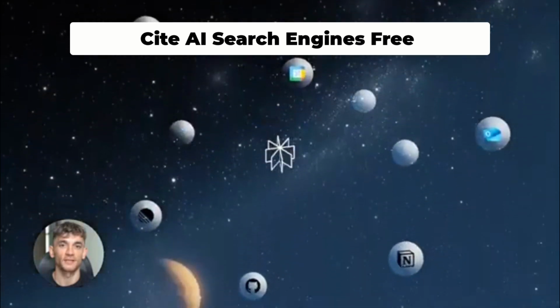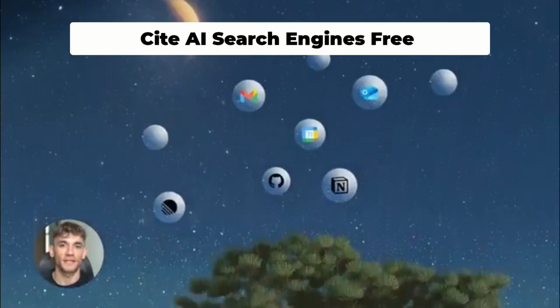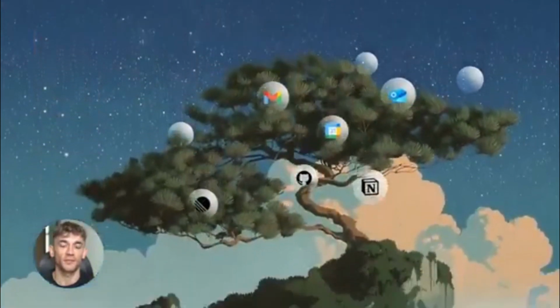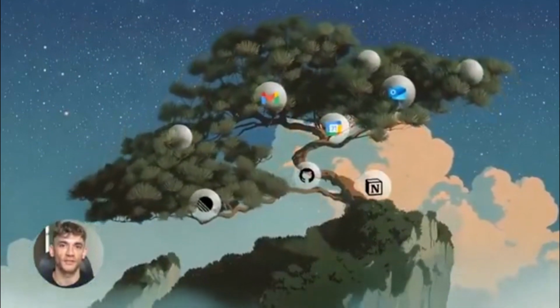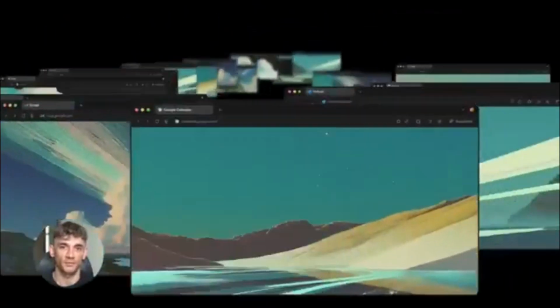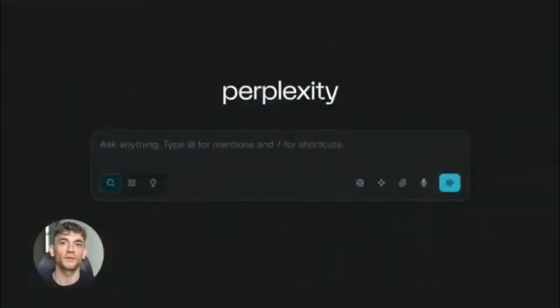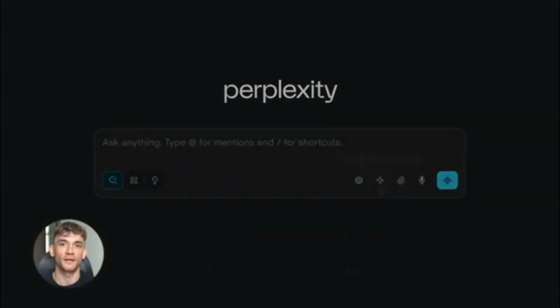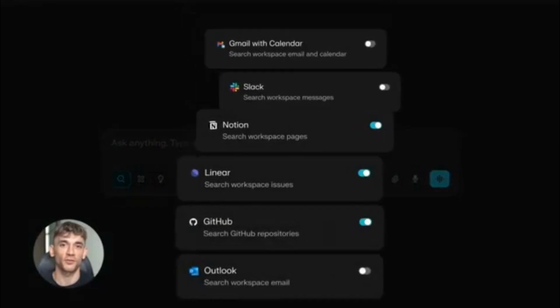This new Perplexity AI SEO tool is insane and it's totally free. I'm about to show you how to use Perplexity to get your content cited by AI search engines. Most people have no clue about the new features that dropped. I'll give you the exact steps I use to research content, find perfect sources, and get Google to love your